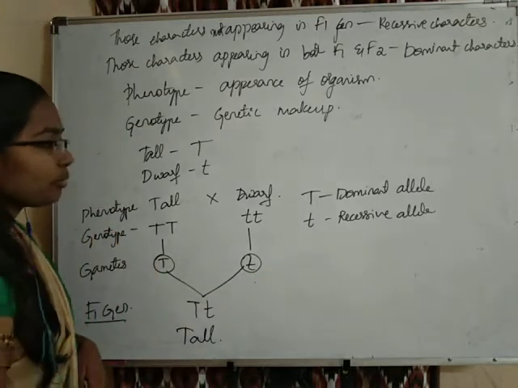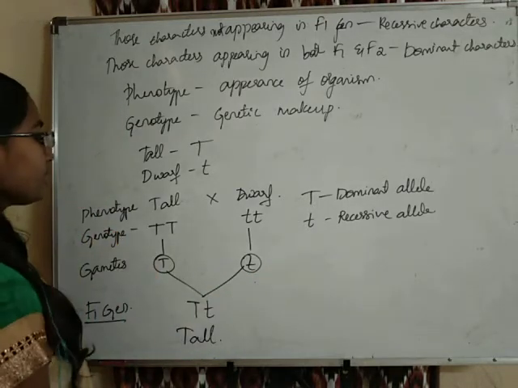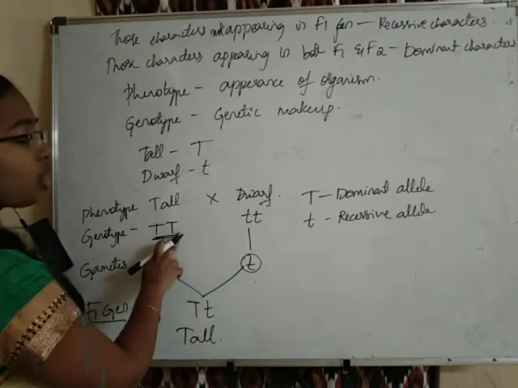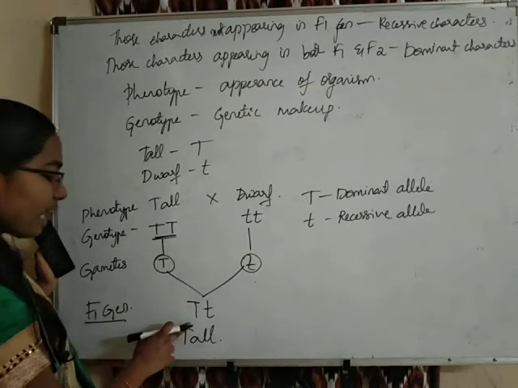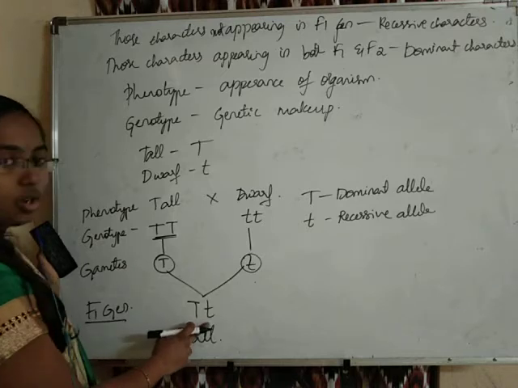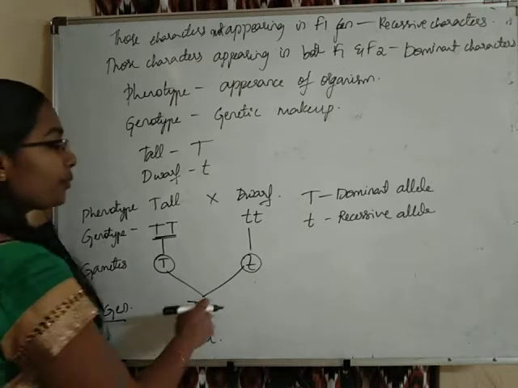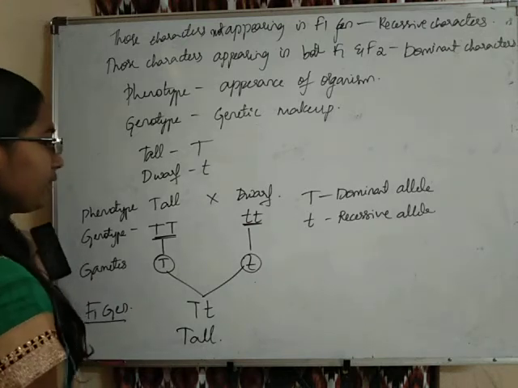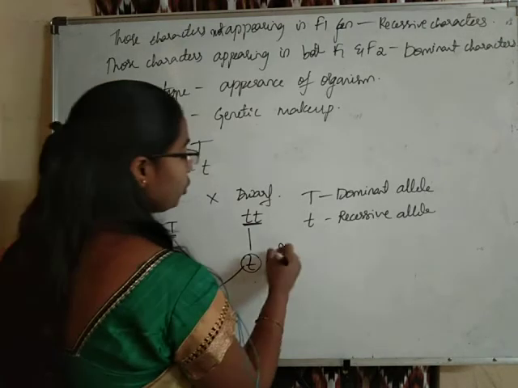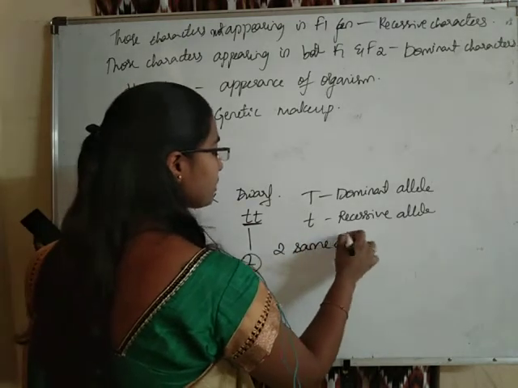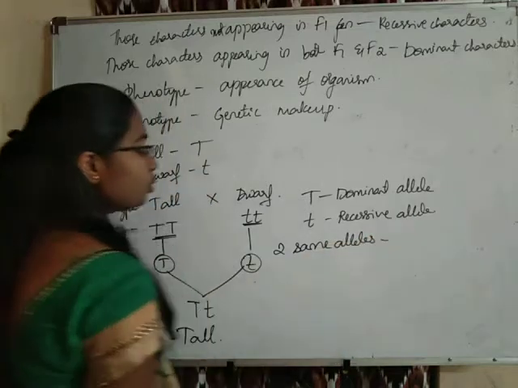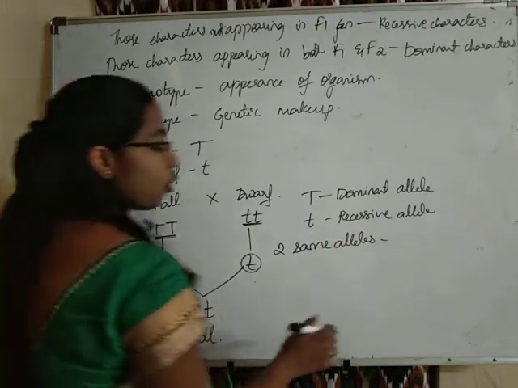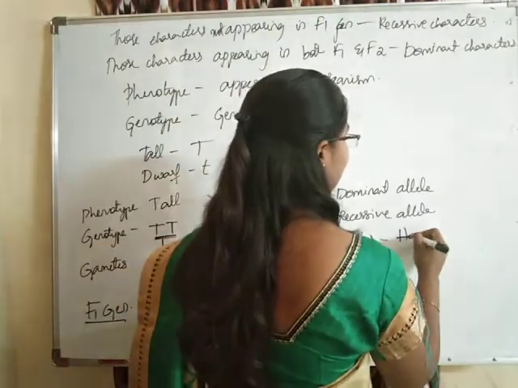And students, one more thing we need to learn: here you can observe two capital T's being tall, and one capital T, one small t is also being tall. And here two small t's are present. If there are two same alleles, then that condition is said to be homozygous.